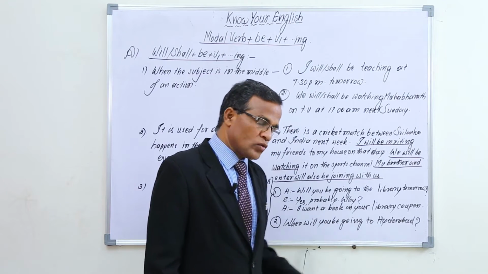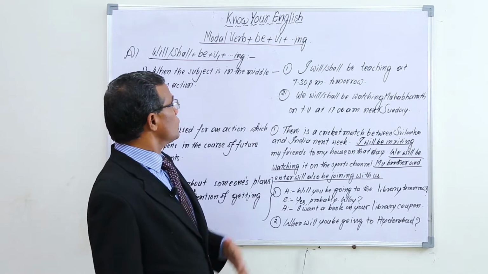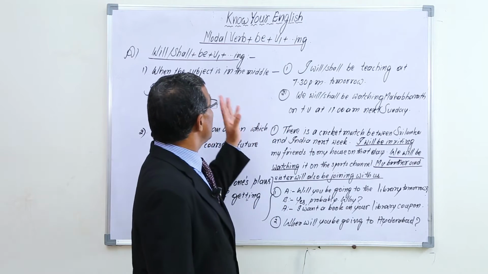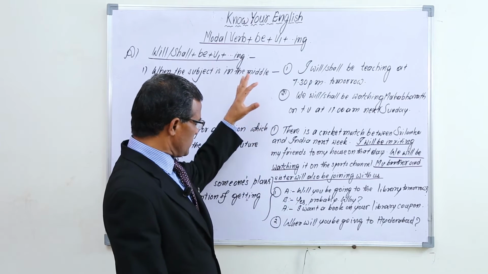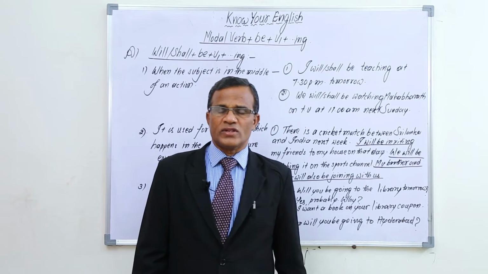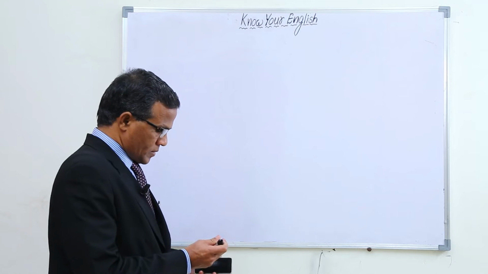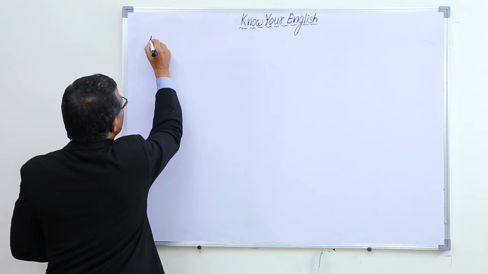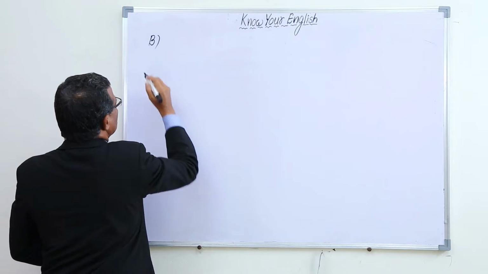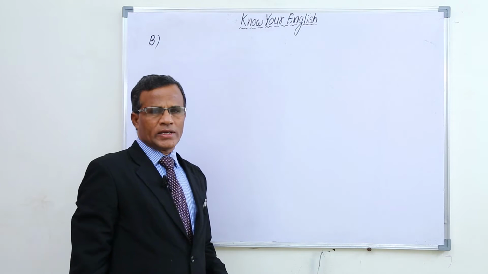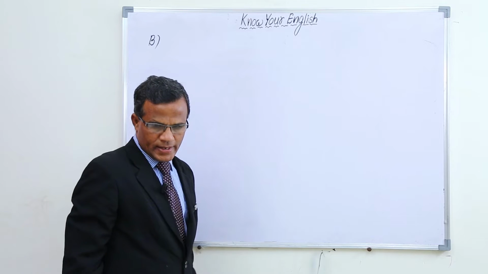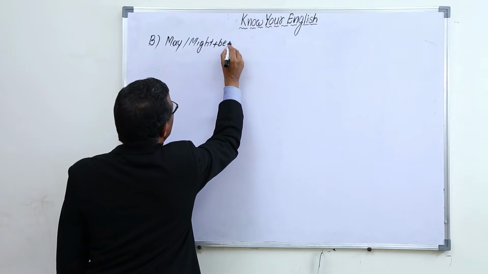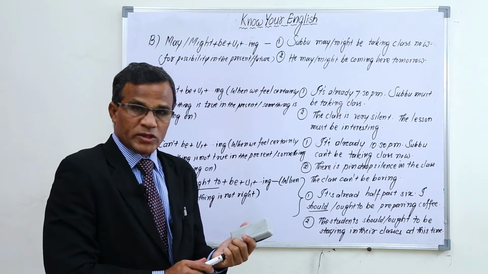When such a kind of question is put, we can use will or shall be plus v1 plus ing. So will or shall be plus v1 plus ing is used in these three ways. With other modal verbs also, we have already learned structure A, subject plus will or shall be plus v1 plus ing, and now we are going to learn may or might be plus v1 plus ing. Let me explain this one.